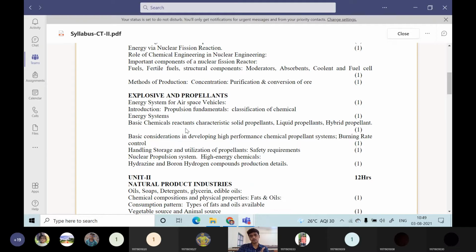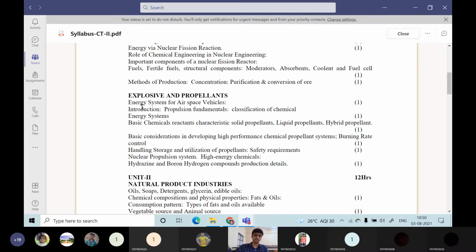Explosives, we know in the mining industry we use a lot of explosives. In rocket propellants, there we call them low explosives. So the low explosives will be used in the rocket industry. All these various types of explosives and propellants we will be discussing. What is the difference between explosives and propellants we will discuss in detail in part B of this unit 1. Then the first topic will be energy systems for aerospace vehicles.